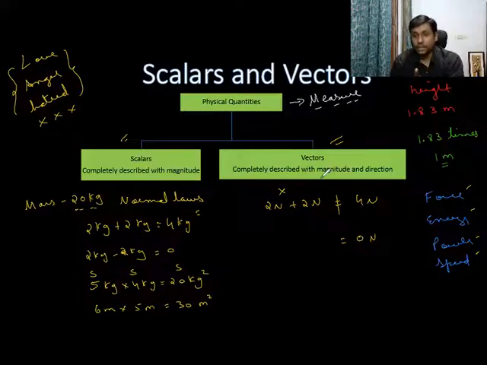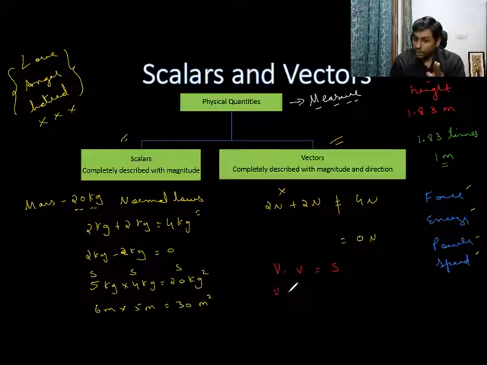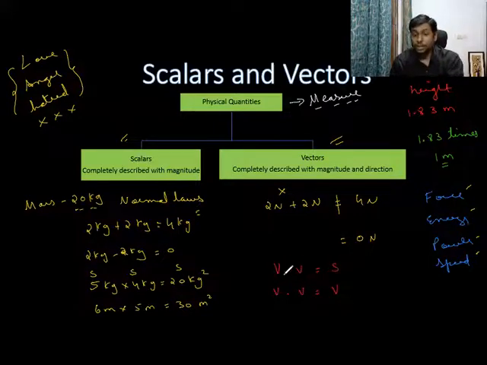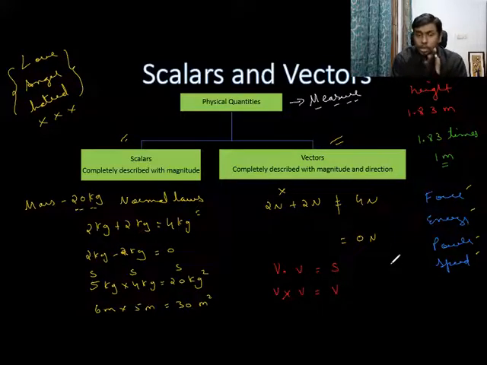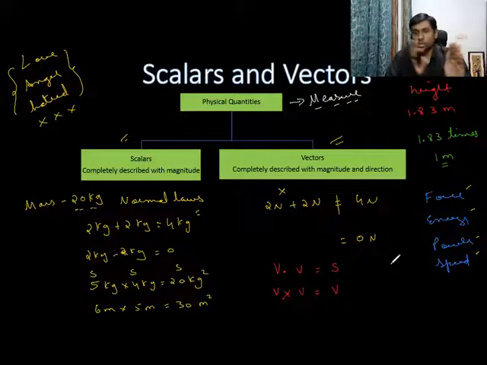But in vectors, you can multiply them two ways. You can multiply two vectors to get a scalar. You can also multiply two vectors to get a vector. If you multiply two vectors to get a scalar, that is called dot product or dot. And when you multiply two vectors to get a vector, that is a cross product. This also we will do in detail. But right now the basic idea is scalars, normal laws of algebra will work. Vectors, normal laws of algebra will not work.